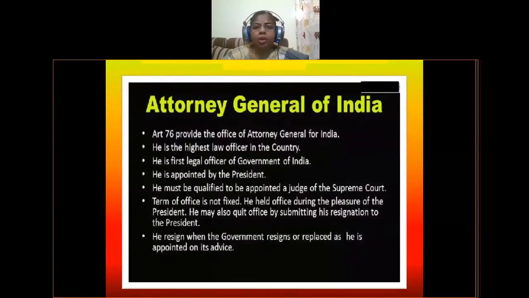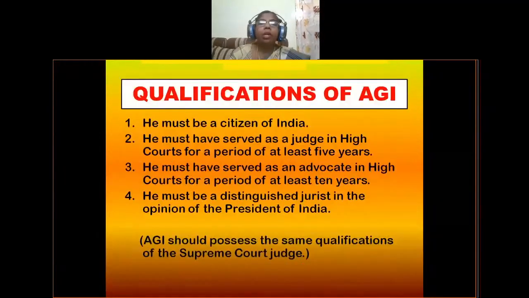He resigns when the government resigns or is replaced, as he is appointed on its advice. So when the government resigns, he also has to resign. Why? Because the government itself appointed the Attorney General of India. That is why if the government changes, the Attorney General will also be replaced by another person. So this is a small introduction of the Attorney General of India. Let us learn about his powers and functions and the qualifications of the Attorney General of India.